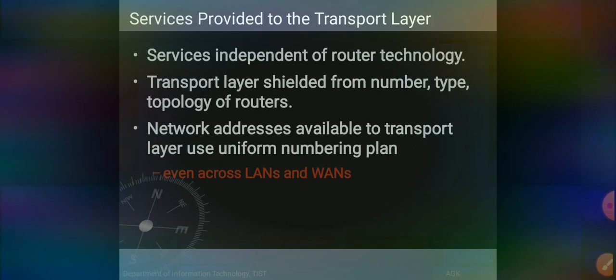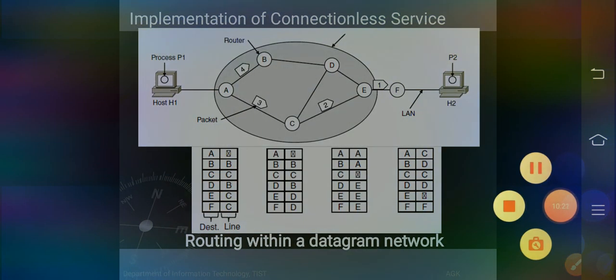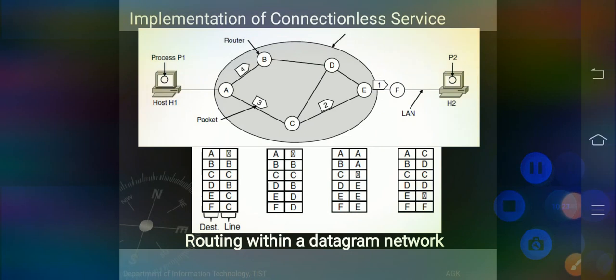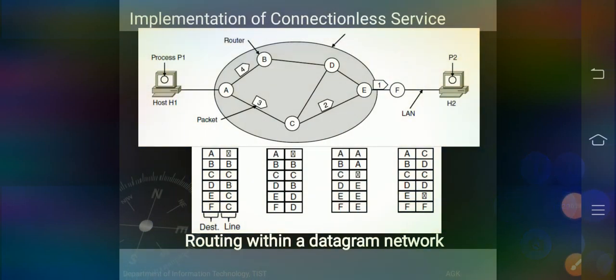So the transport layer should be shielded from the predefined path. So all the four packets are divided individually, and there is no selective path.